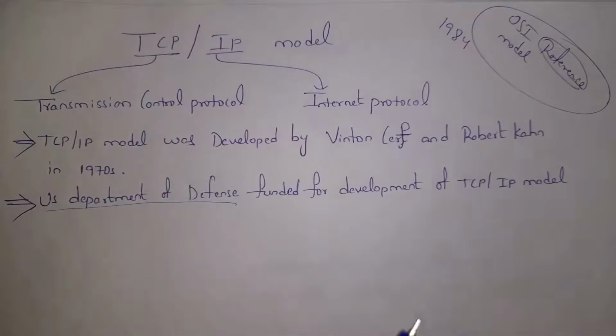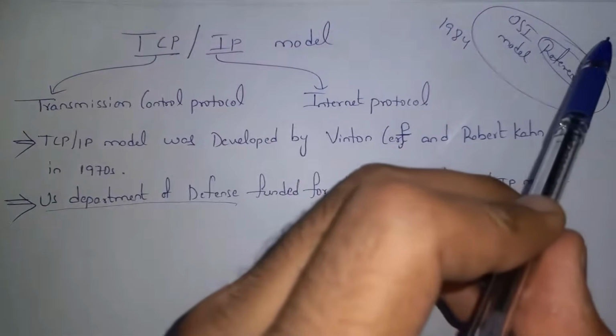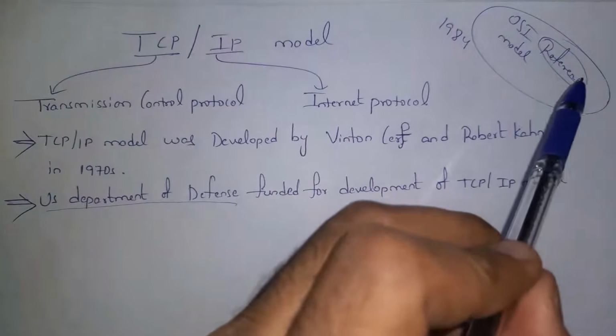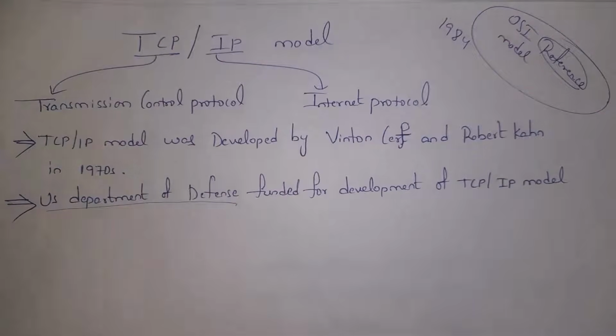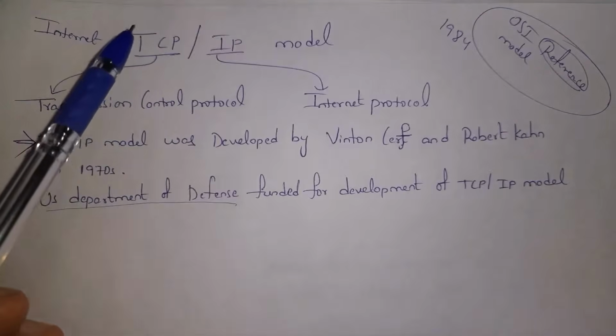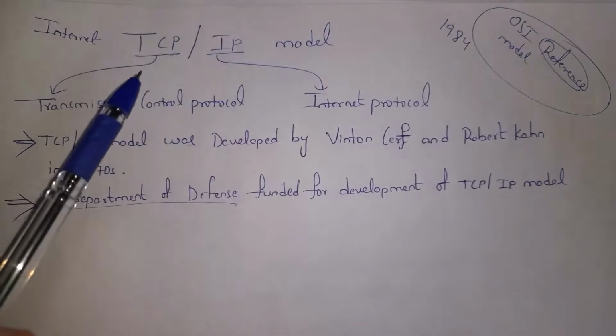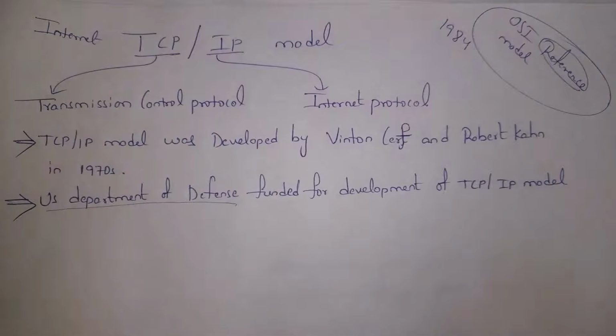If you consider OSI model, it is a reference model. By seeing this reference model, we can clearly understand how devices will communicate in network. So it is theory concept. This model is not implemented anywhere. And whereas if you consider TCP/IP model, it is not a reference model because Internet was implemented by using TCP/IP model, as all devices are communicating in Internet because of TCP/IP model.